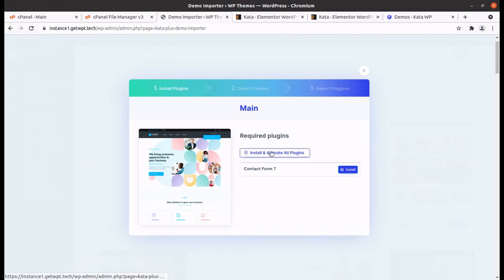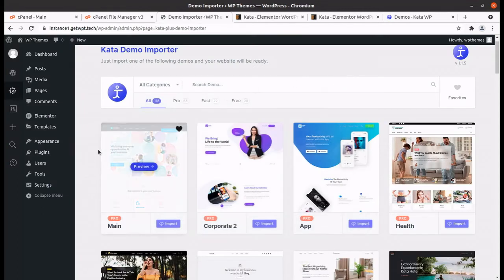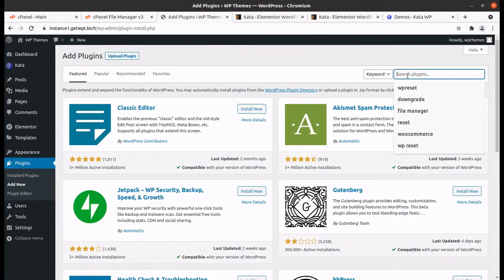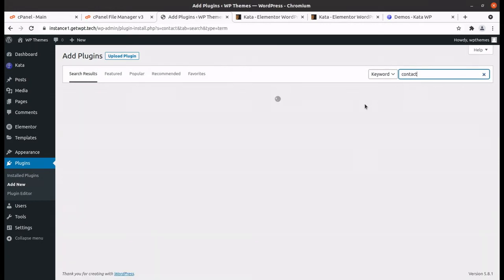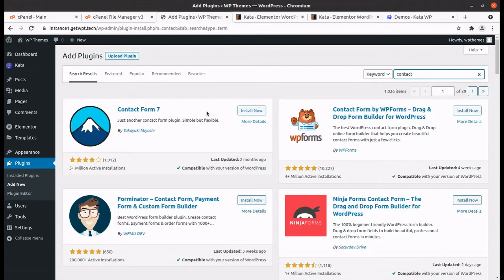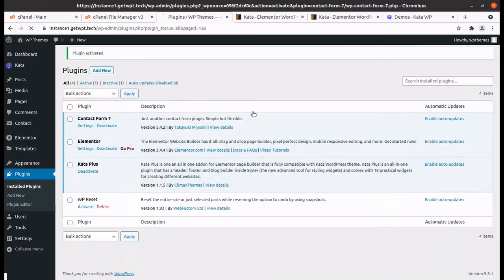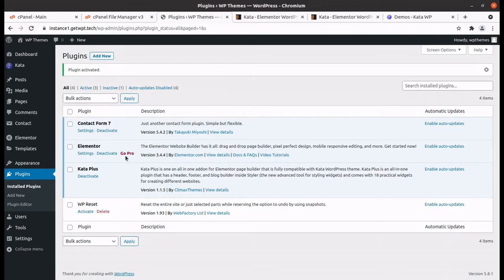Installing Contact Form 7 is taking some additional time. So I'll just cut this option and simply install the plugins directly, and Contact Form 7 is always available, so it is not a challenge. So it should be available. I'm installing this plugin directly just to fulfill the requirement of the plugin set. Okay, so it has been installed and activated as well.